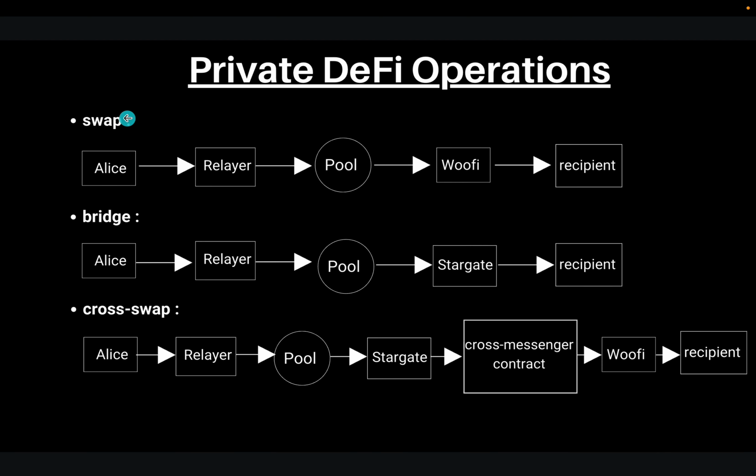Private DeFi operations. During swap, the pool contract will call the WuFi router and swap the USDC to the desired token and give it to the recipient. During bridge, the USDC will be bridged using the Stargate contract and finally given to the recipient. During cross swap, the pool will first bridge the USDC to the destination chain, and on the destination chain we have a cross chain messenger contract which will be called by a relayer to finally pass the USDC received on the destination chain to the WuFi router, and the WuFi router will finally, after swapping, pass it to the recipient. So in this way, nobody on another chain or on Mantle can know who actually is the sender.